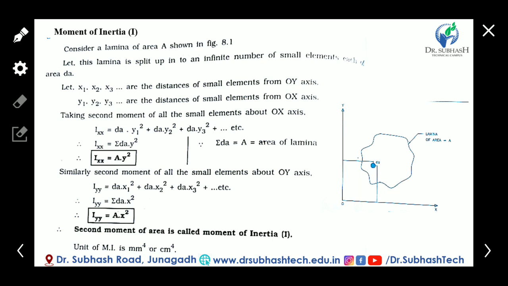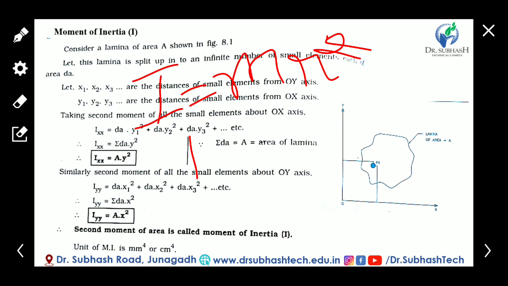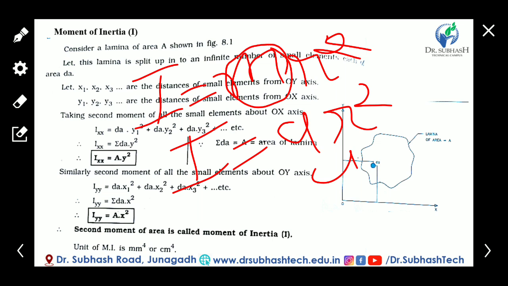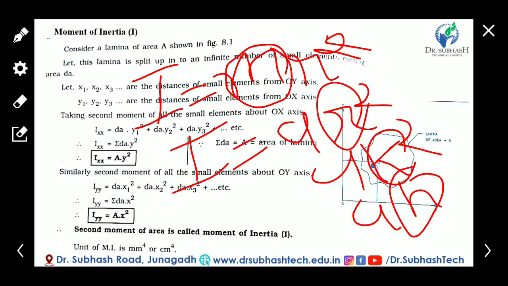Area moment of inertia and mass moment of inertia, two types of moment of inertia. First we see the area moment of inertia. The equation of area moment of inertia: the basic moment of inertia equation is I = mr². But here, for area moment of inertia, instead of m, area A is used: I = Ar², or Ak², or Ah², where h, r, k are distances.